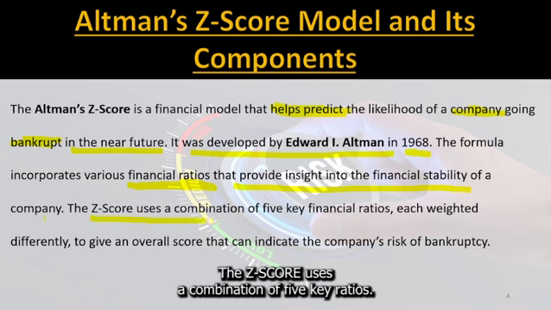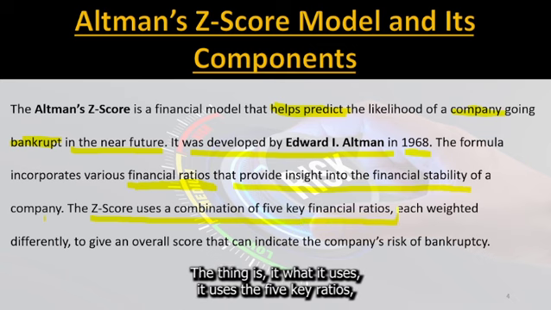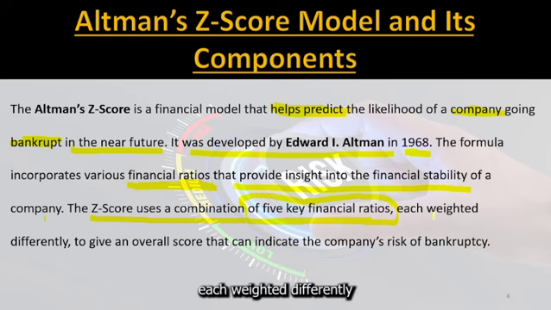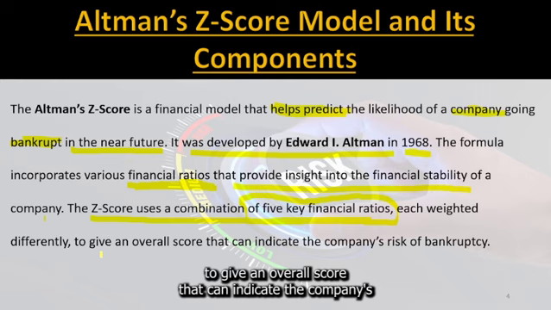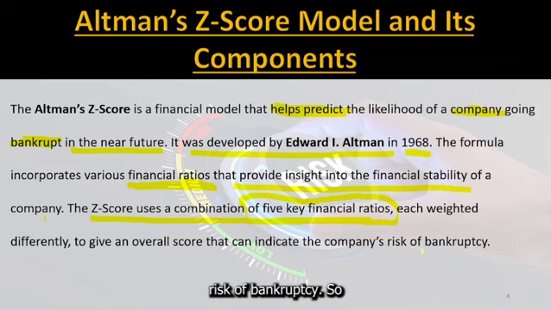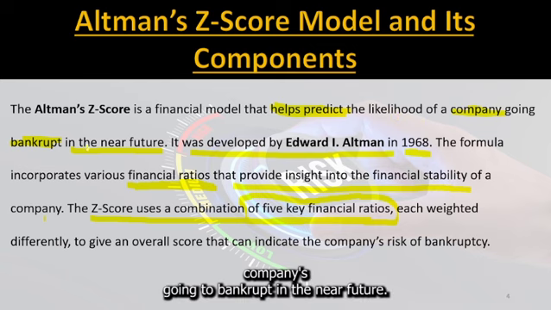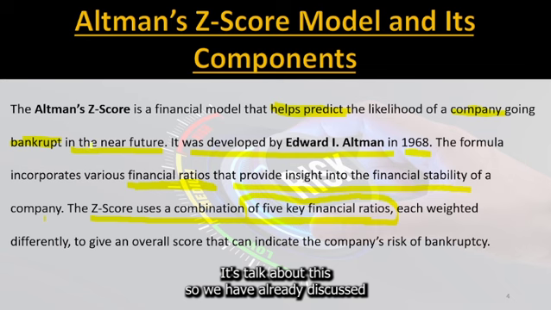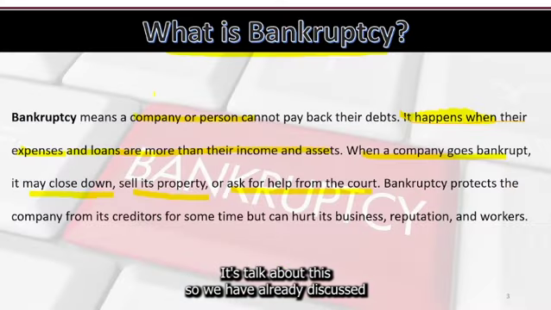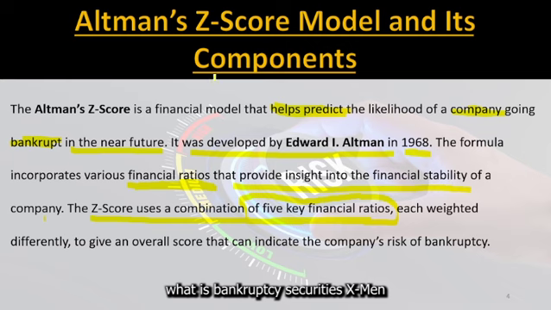The Z-Score uses a combination of 5 key ratios, each weighted differently to give an overall score that can indicate the company's risk of bankruptcy. So what is the use of the Altman Z-Score model? It helps predict whether a company is going to go bankrupt in the near future. So we have already discussed what is bankruptcy, and second, the Altman Z-Score model and its components.